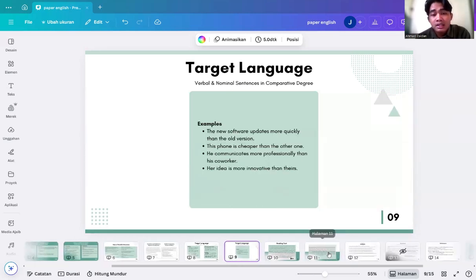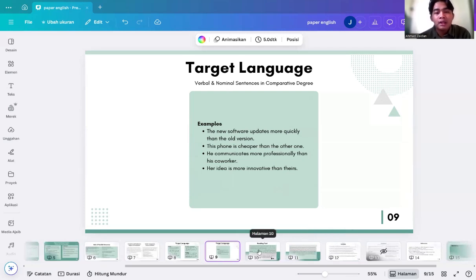And the last is target language examples. The new software updates more quickly than the old version. This one is cheaper than the other one. He communicates more professionally than his coworker. Her idea is more innovative than theirs.